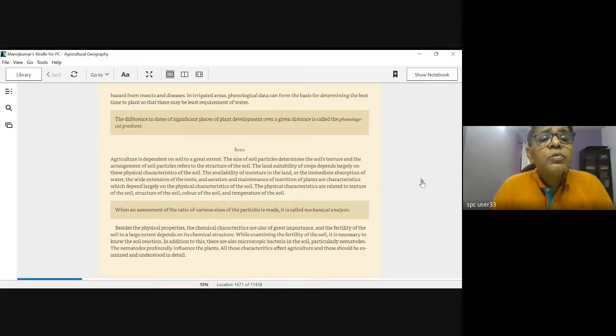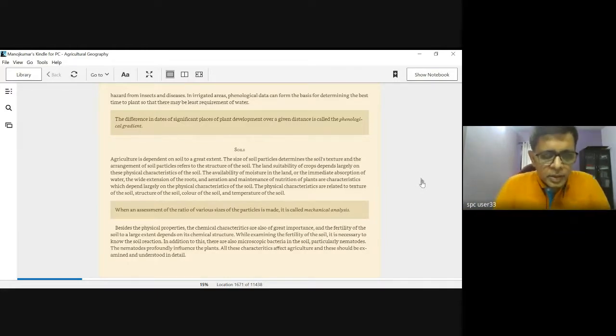Then you come to another important aspect, and that is going to be called soil. You'll see that just as relief was important, just as climate was important, soil is equally important. In climate, temperature, moisture, and sunshine were important.